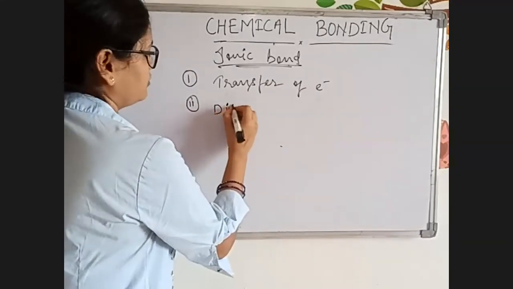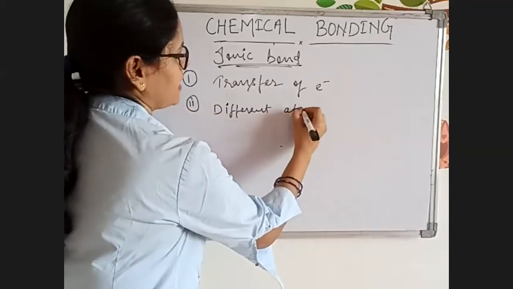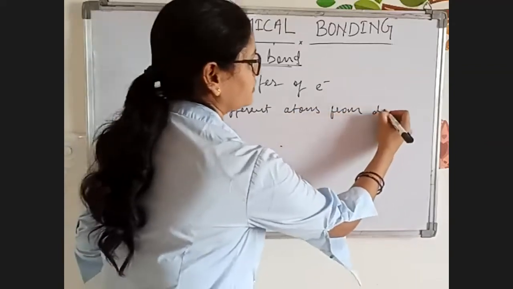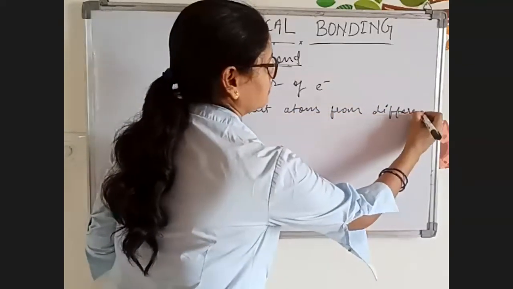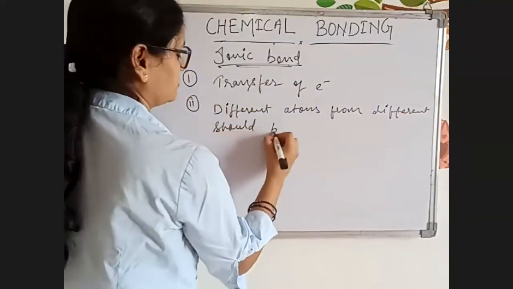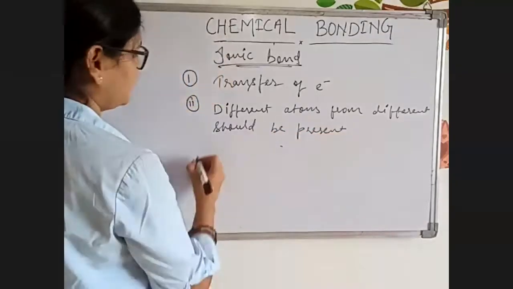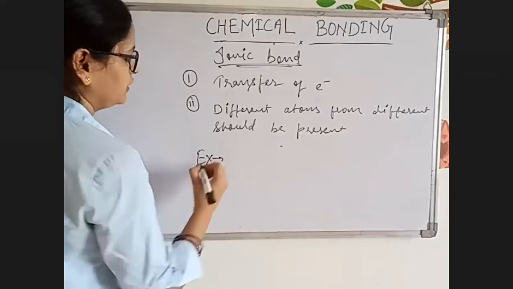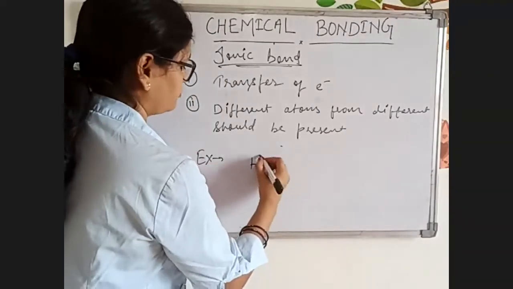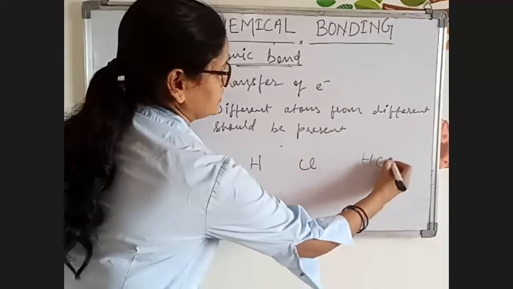Different atoms from different elements should be present. Now let's see how it is happening. We have taken two different elements. Suppose we have taken hydrogen and chlorine. You know the compound? This is HCl.